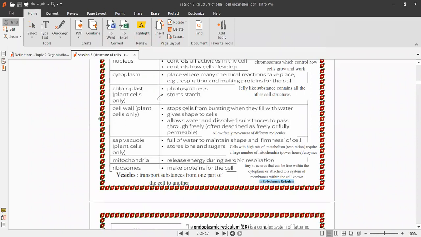So cell wall allows free movement of different molecules and stops the cell from bursting, from explosion, when they fill with water, and also gives a definite shape to the plant cell and allows water and dissolved substances to pass through freely.